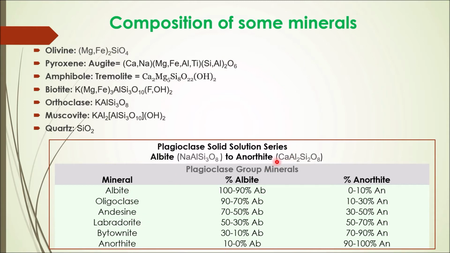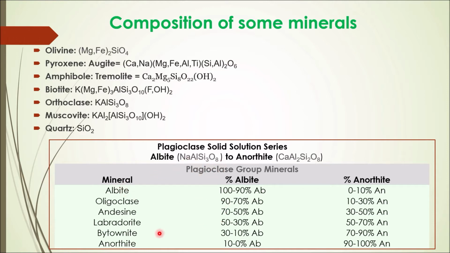Anorthite is calcium-rich plagioclase, which lies on the top of our continuous branch, and it is formed at high temperature. Gradually, it reaches albite, which is rich in sodium and crystallizes at low temperature compared to anorthite. In between them, we can have a mixture of both depending upon the percentage of calcium and sodium in that particular type of mineral.